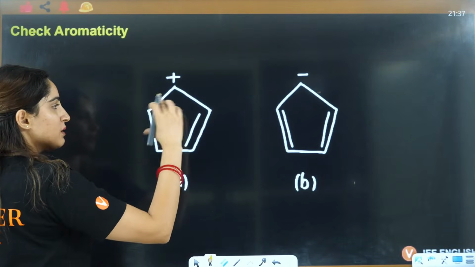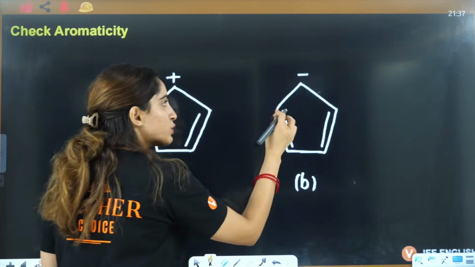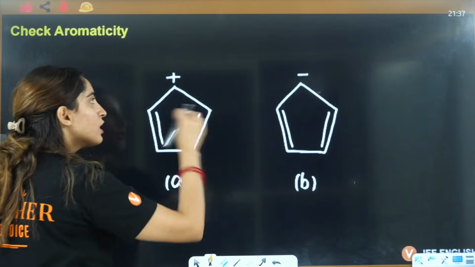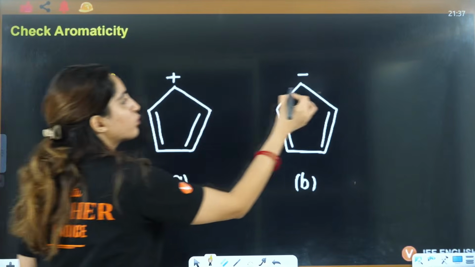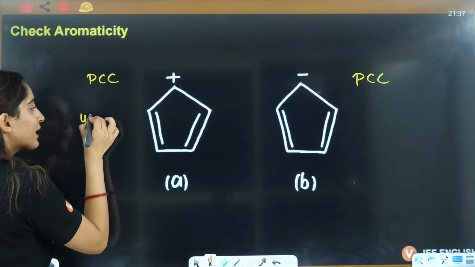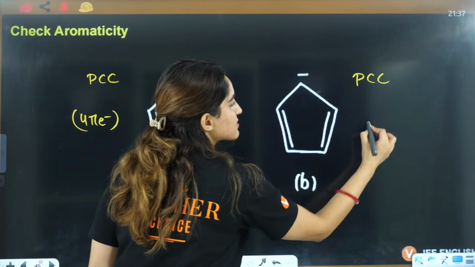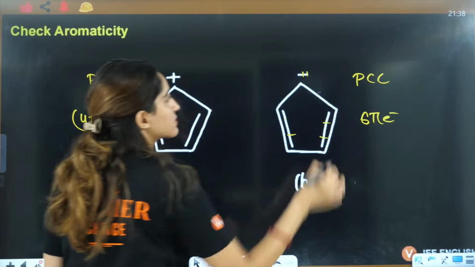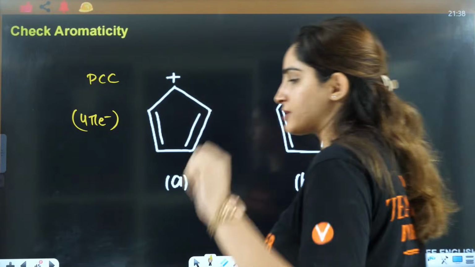PCC is followed. Double bond, it is also sp2, sp2, sp2, sp2, all sp2. It is cyclic and conjugated. So PCC is followed in both the cases. Here you have 1, 2, 3, 4 pi electrons. Here you have 1, 2, 3, 4, 5, 6 pi electrons. Negative charge holds 2 pi electrons.